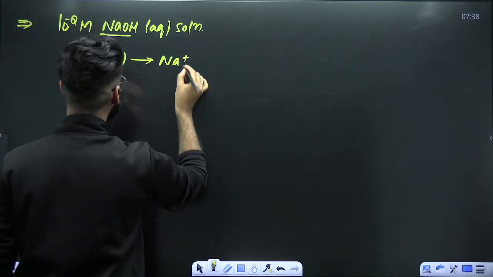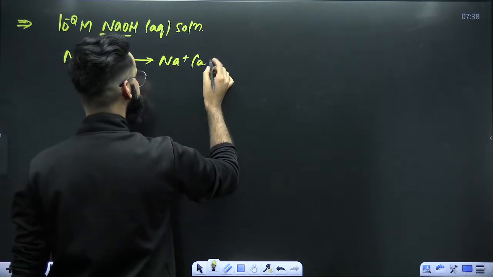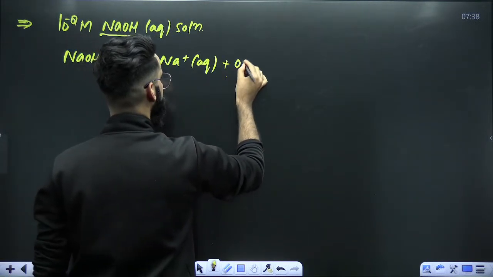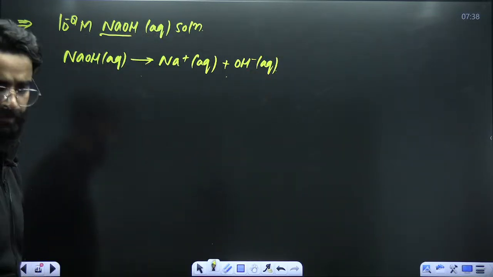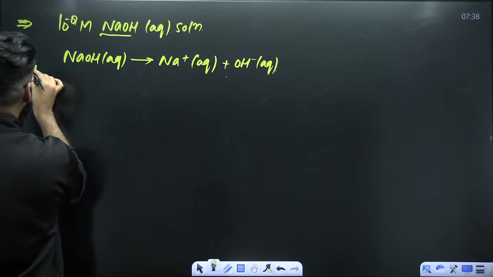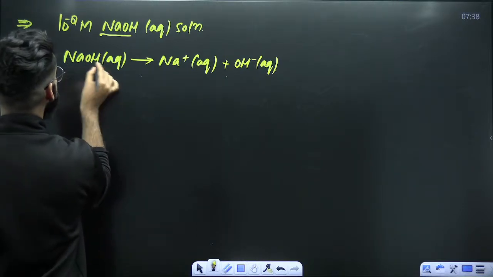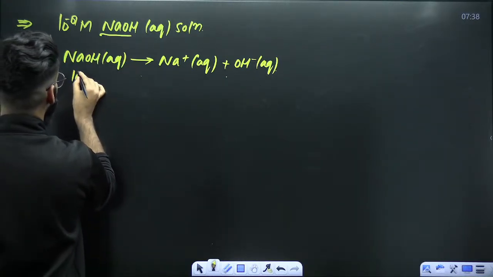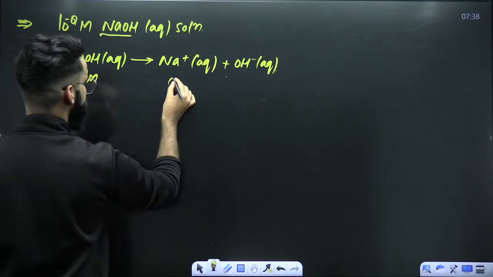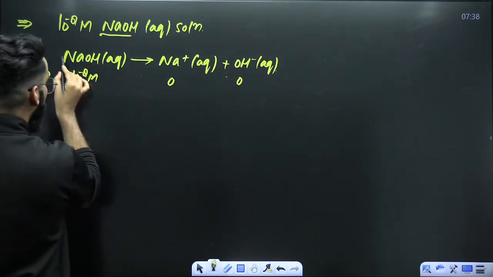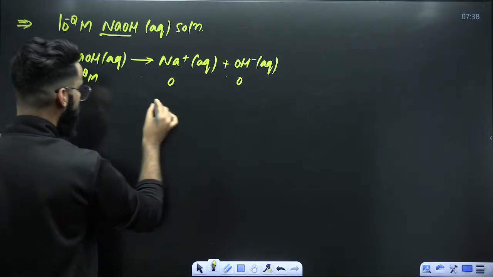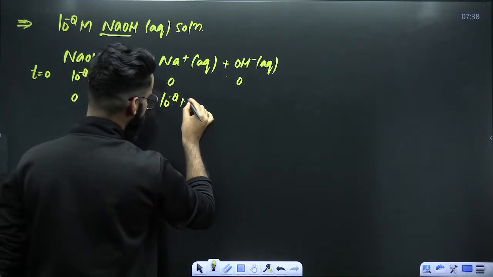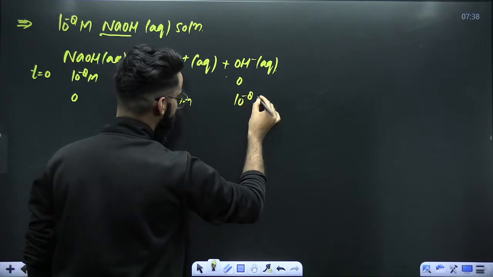It will undergo dissociation as Na positive aqueous plus OH negative aqueous. This is how it will undergo dissociation. Now tell me one thing. Initially, at time t is equal to 0, what is the concentration of NaOH? 10 raised power minus 8 molar. So this has to be 0. This has to be 0. Now, it is a strong base. It will get completely dissociated. This will be 0. This will be 10 raised power minus 8 molar. This is again 10 raised power minus 8 molar.